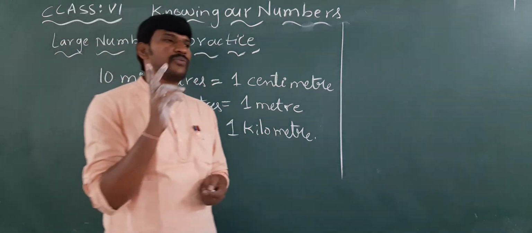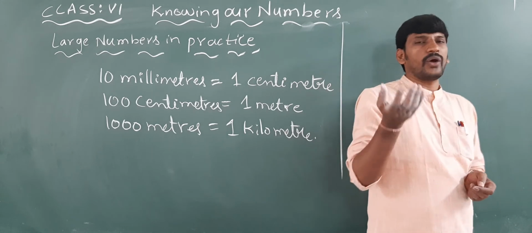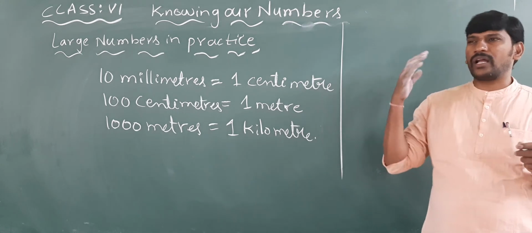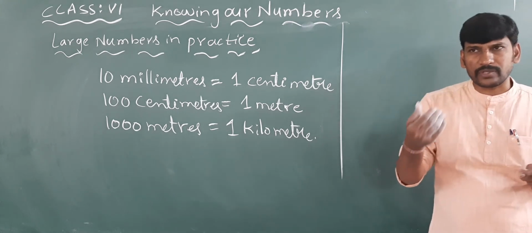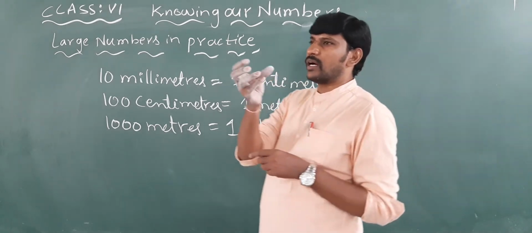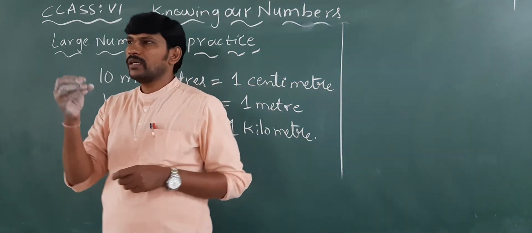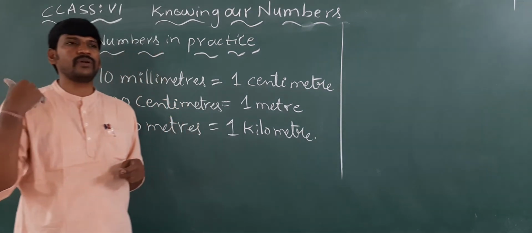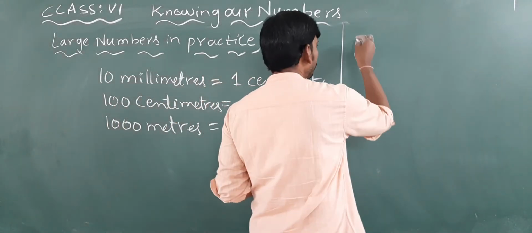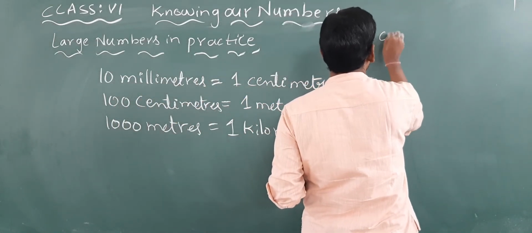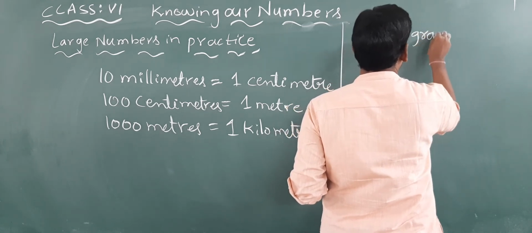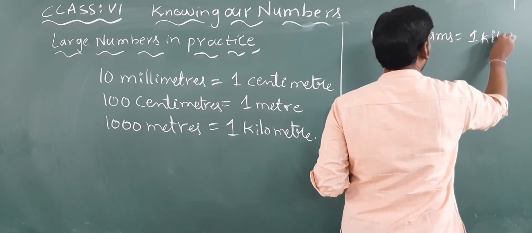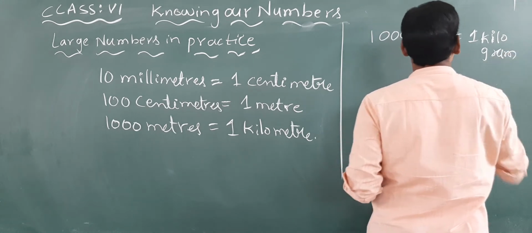So there are two units to measure the weight of any object: for large amounts of rice or wheat, kilograms, and for small things like garlic and ginger, grams. So 1000 grams is equal to 1 kilogram.